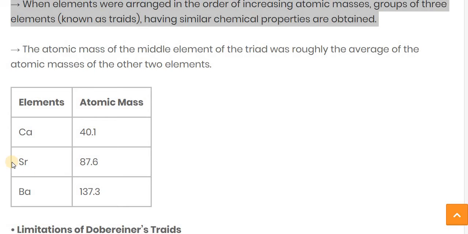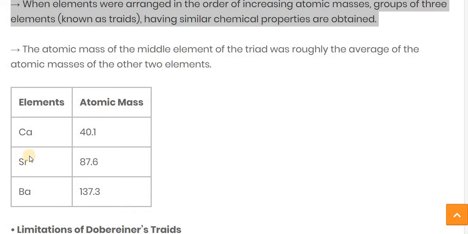Sr means strontium, whose atomic number is 38 and atomic mass is 87.6. Ba means barium, which possesses the atomic mass 137.3. Let's see one more time. Here you can see calcium is there.